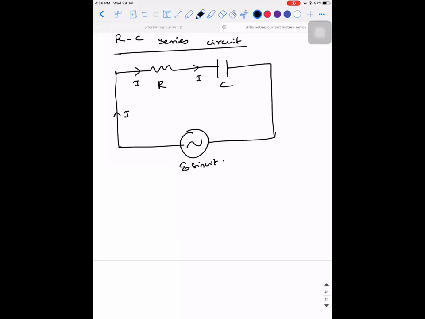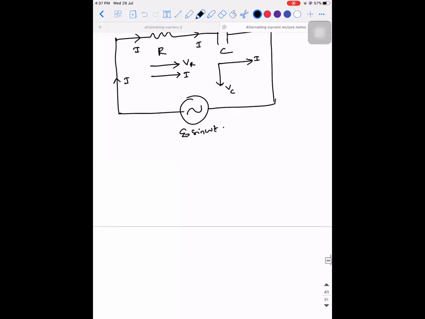The other day we drew it. If the current is in this direction, what will be the direction of the potential difference across the resistor? It will be the same because they are both in the same phase. If the current is like this in the capacitor, what will be the direction of the potential difference? It will be down, because the potential has to lag, and the current is leading. So this is VC and this is I.